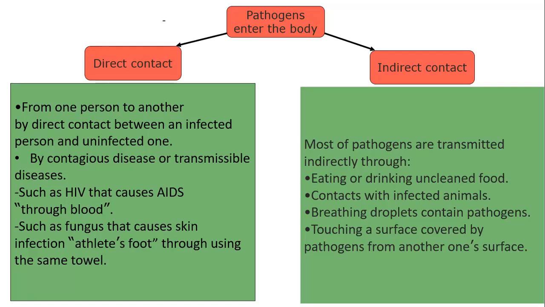Indirect contact, and unfortunately this is how most of the pathogens are transmitted: just by eating or drinking unclean food, contact with an infected animal, breathing droplets that contain those pathogens, touching a surface that contains those pathogens. So this is what we call indirect contact.